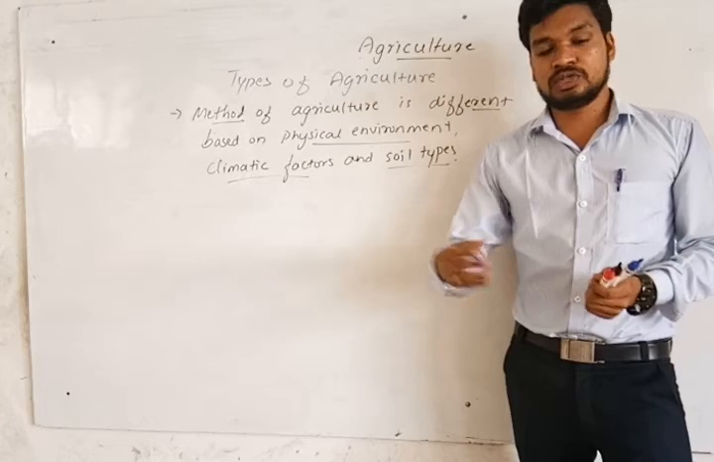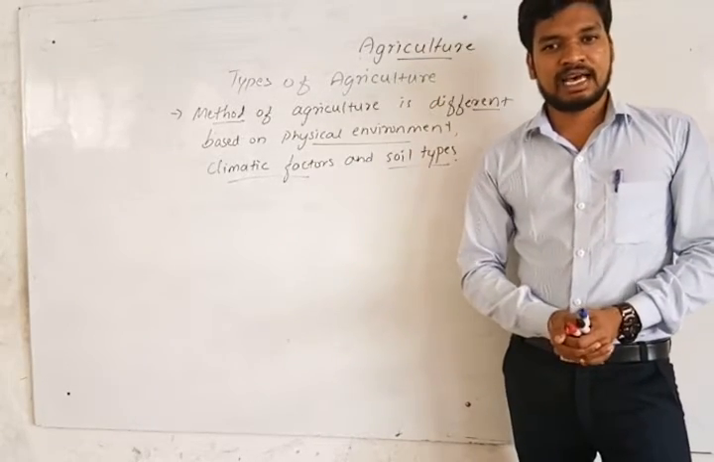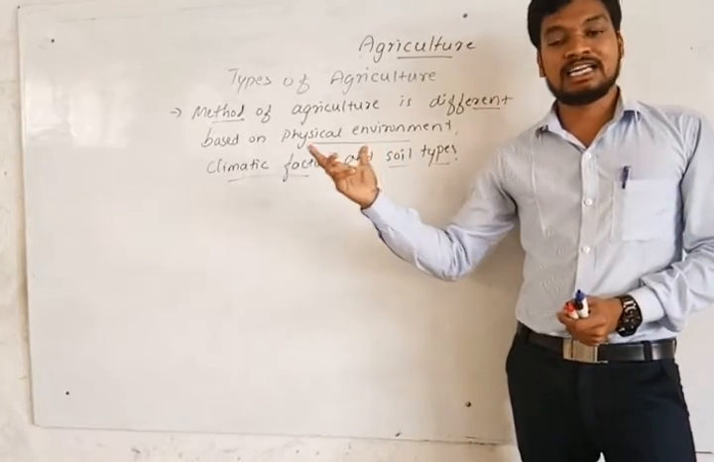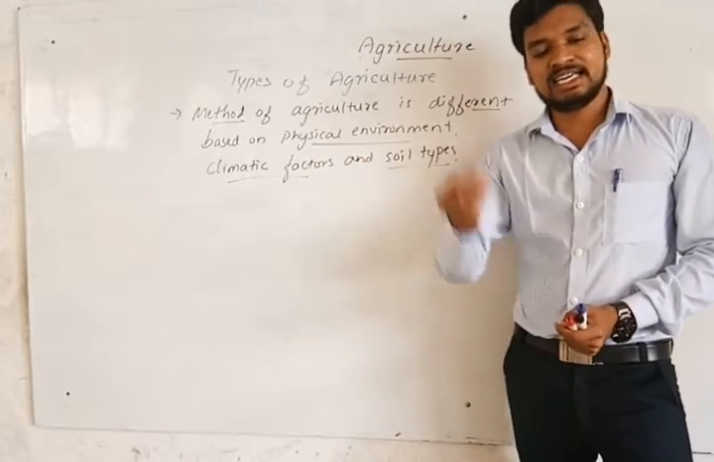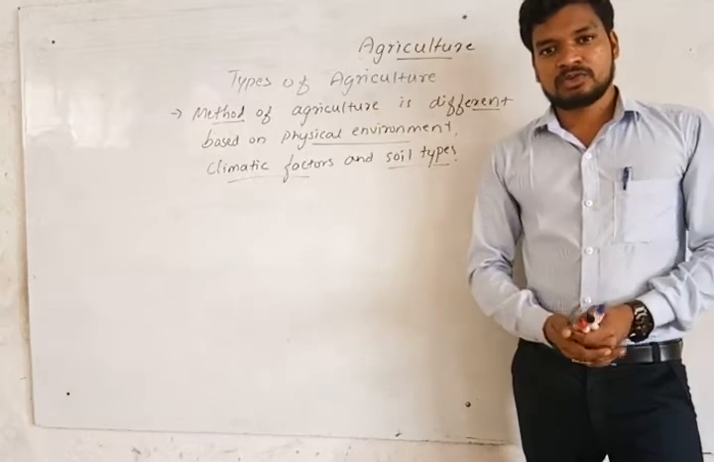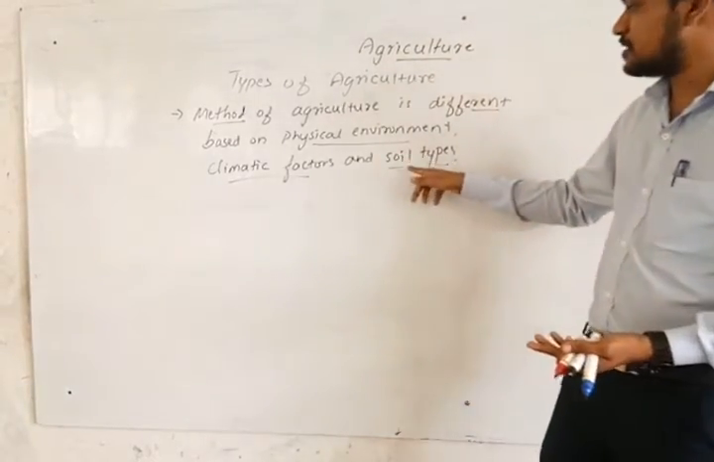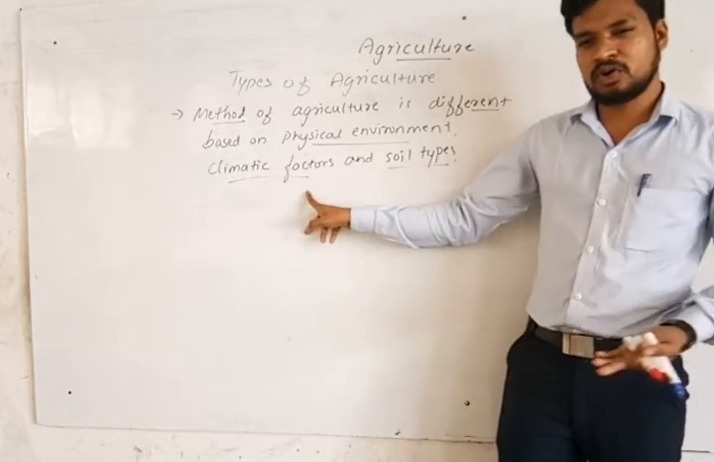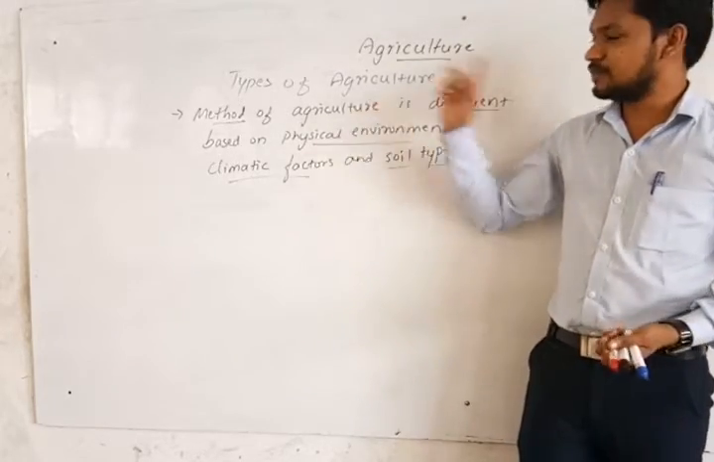We use more chemical fertilizer, and we use irrigation facilities there. We use more HYV seeds, high yield varieties of seeds. It's a different method. So the types of agriculture vary mainly because of these soil types, and also climatic factors like high temperature and low temperature influence having different types of agriculture.